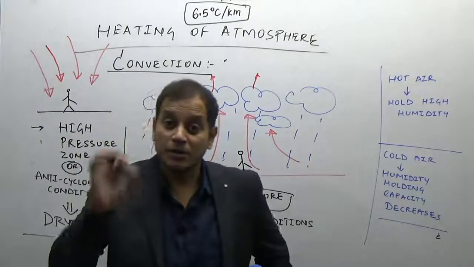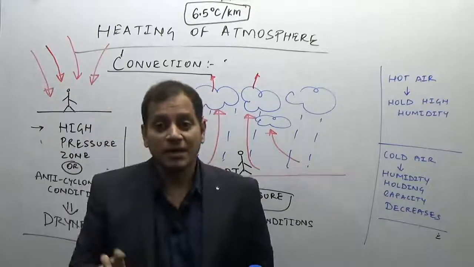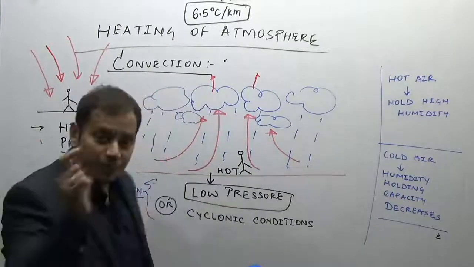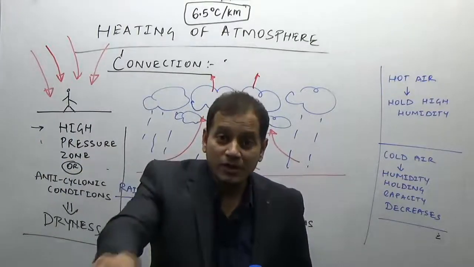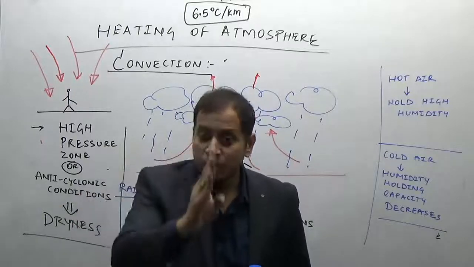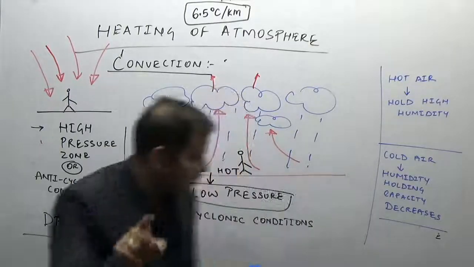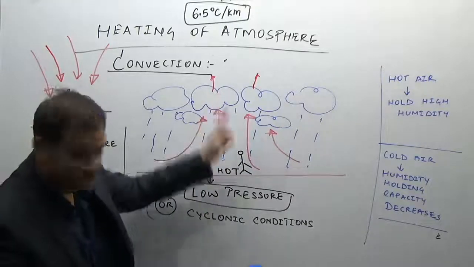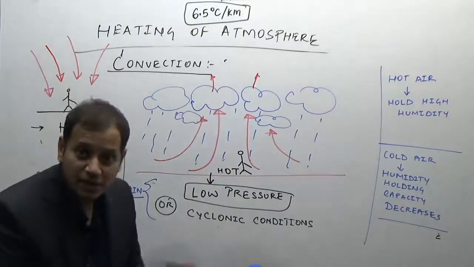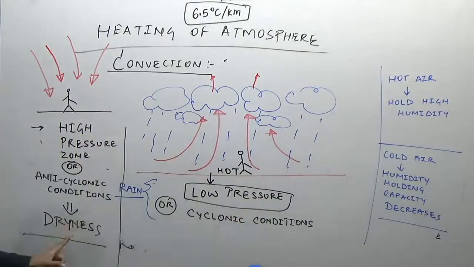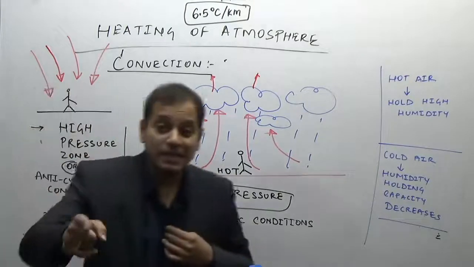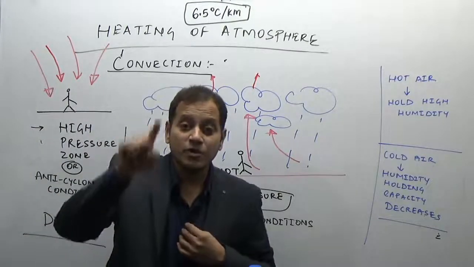Now our next topic, which is again very important, this was the basic part. Now you remember one thing, before we start with the climatic regions, before we go deep into climatology, I want you to remember one thing, fix it in your mind. Low pressure zone, air rises upwards. Cyclonic conditions, I am not saying cyclone, again cyclonic conditions give rainfall. High pressure promotes dryness in the atmosphere. This is again known as anticyclonic conditions. So with this we are going to the next topic, that is the factors affecting the distribution of temperature.